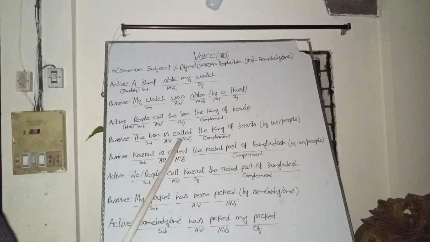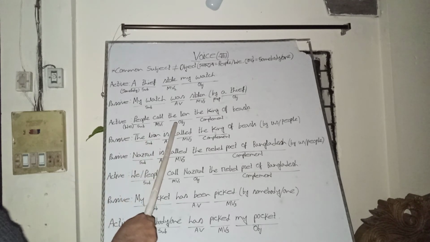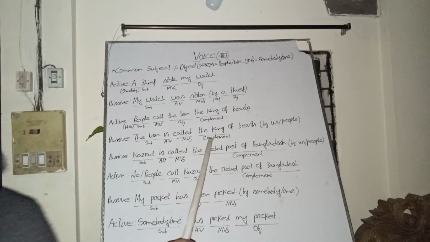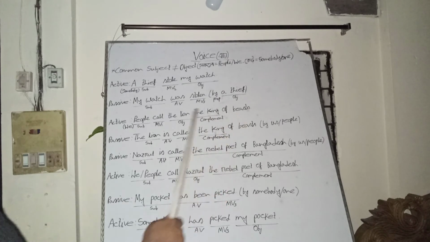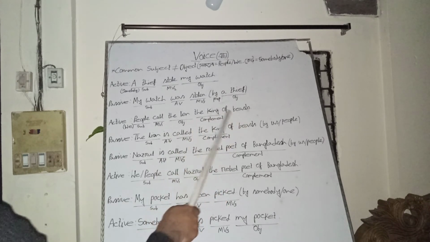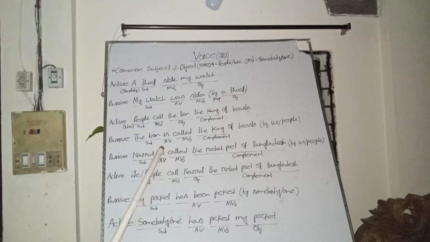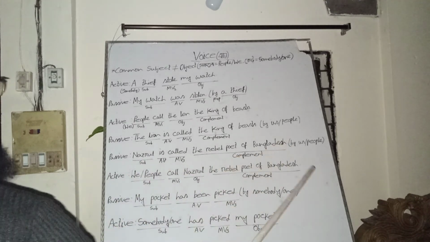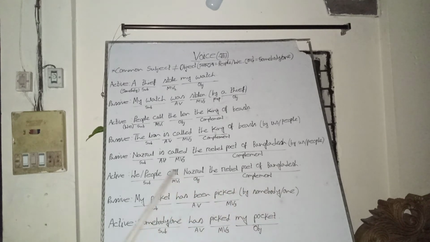So we will bring the present form of the main verb call, and then we will bring the subject of the passive voice, the lion, as the object in the active voice of the main verb call, and we will write the other part after the object, the king of beast, and it will be an active voice from the passive voice.